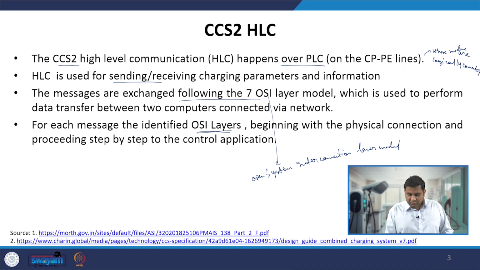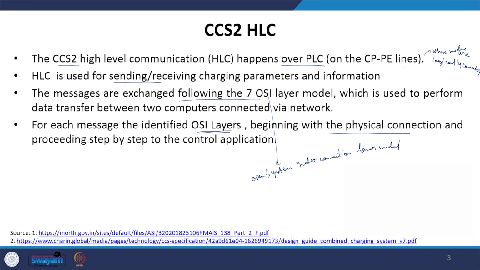It starts with the physical connection and proceeds step by step up to the application, or the control application.